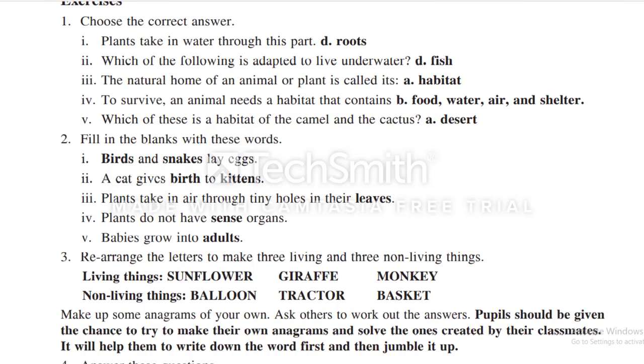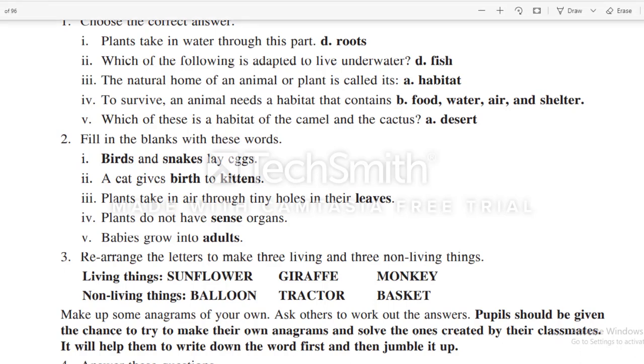So in the first line, the third word is SLOWERFUN. Actually it's sunflower. So in the living things column, you will first write sunflower, then giraffe, then monkey. These 3 names are living things. Non-living things: balloon, tractor, basket. So in non-living things, you will write these words.